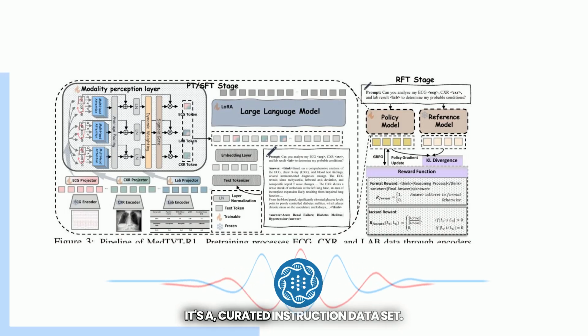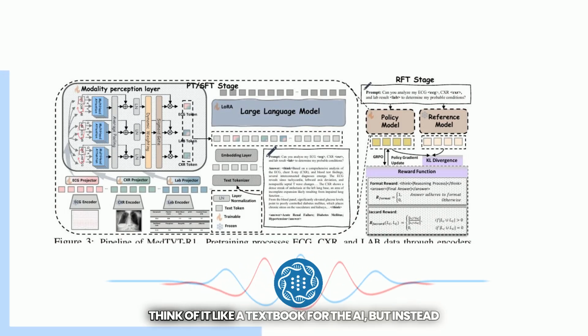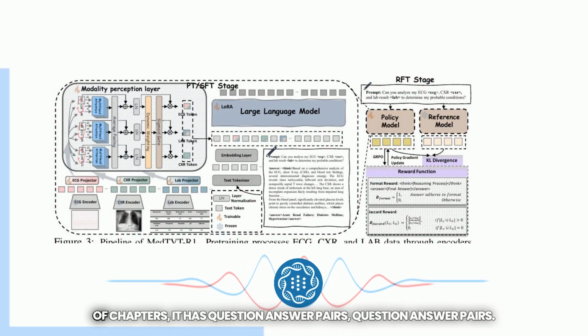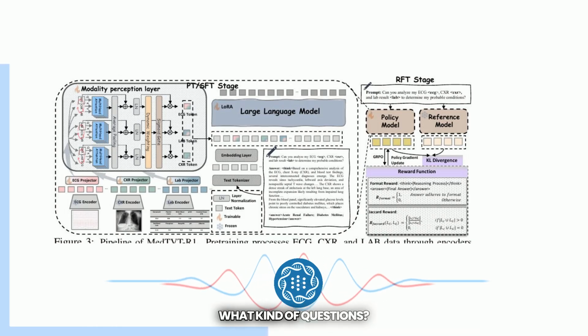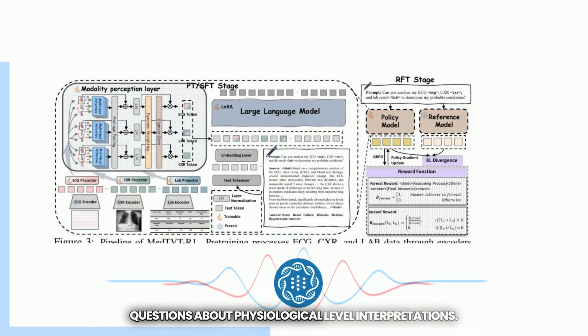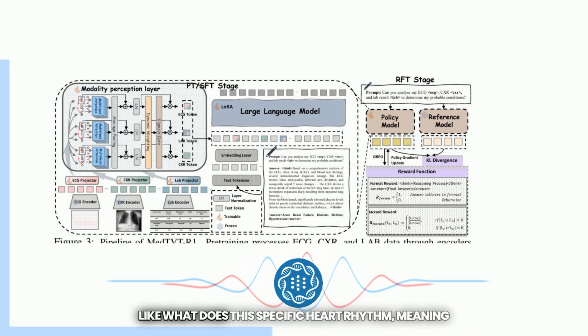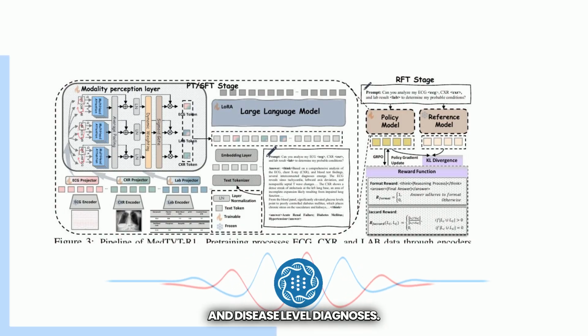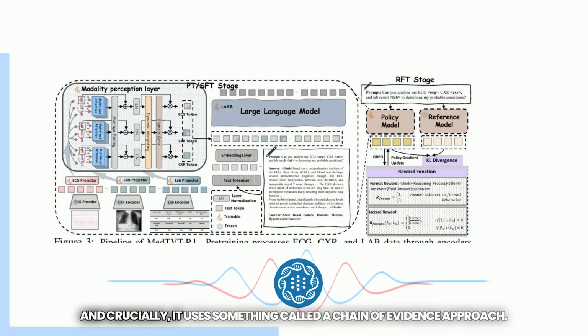It's a curated instruction data set. Think of it like a textbook for the AI, but instead of chapters, it has question-answer pairs. Question-answer pairs. What kind of questions? Questions about physiological level interpretations, like what does this specific heart rhythm mean? And disease-level diagnoses. And crucially, it uses something called a chain of evidence approach.